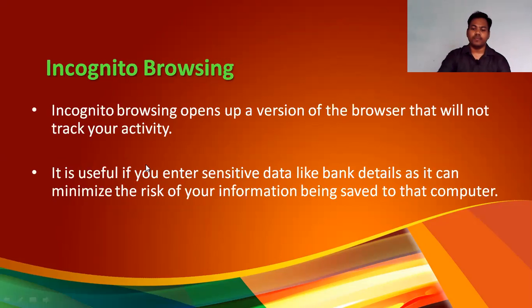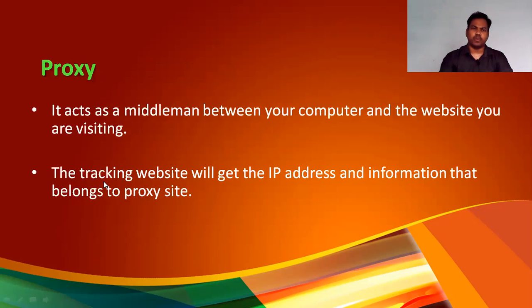Incognito browsing opens up a version of the browser that will not track your activity. It is useful if you enter sensitive data like bank details, as it can minimize the risk of your information being saved to that computer. You can easily get this option in your browser, in the menu section, near the third option in Google Chrome, right? And this is for your system, not the website. We are talking about the user's system.